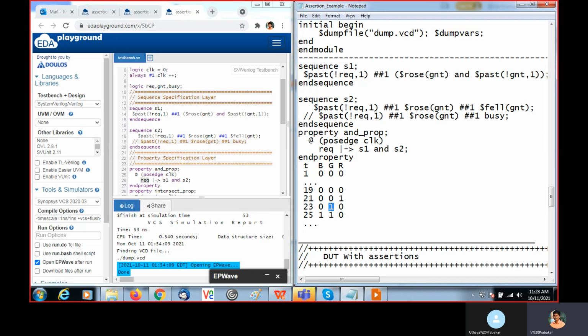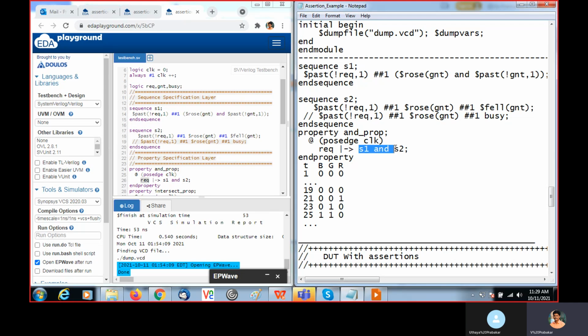Then after one cycle, from here, $fell(grant). Grant is not becoming 0, right? Being 1, it is not becoming 0 in the next cycle. So sequence 2 does not happen, so it will fail.